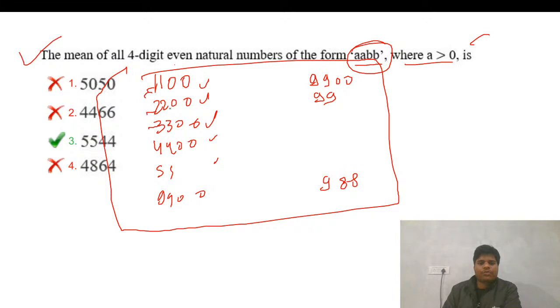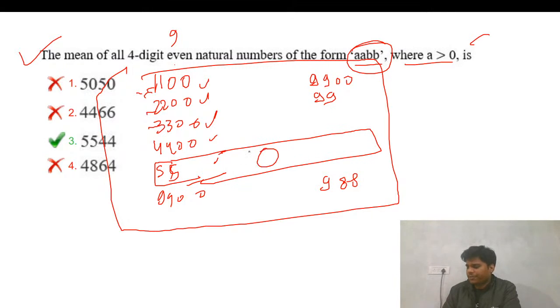1, 2, 3. So this line has 9 numbers. 1, 2, 3, 9. So the middle of 9 will be 5, the 5 one. So this 5 will be the middle one. So directly you can mark 5, 5. So somewhere the middle of this line will be here, and somewhere the middle will be here. So that 5, 5 and then